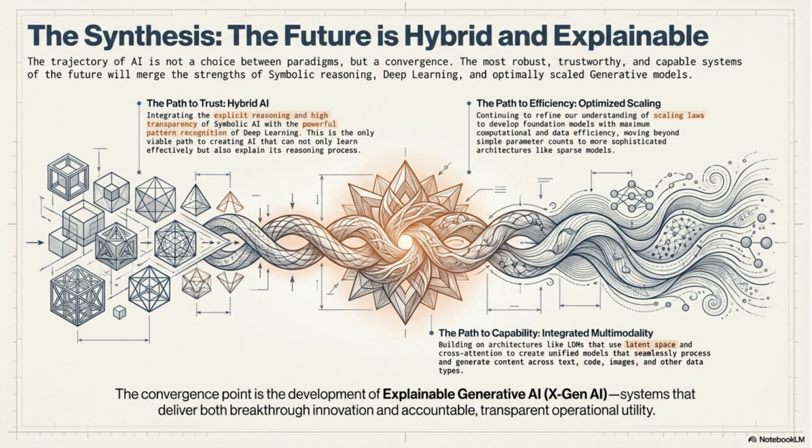The future is hybrid and explainable, converging the strengths of symbolic AI, deep learning, and scaled generative models. This trajectory leads to explainable generative AI systems that deliver both innovation and accountable, transparent utility.